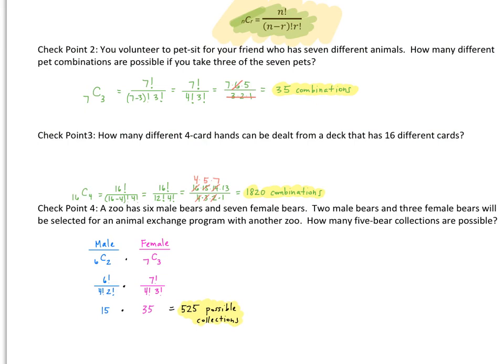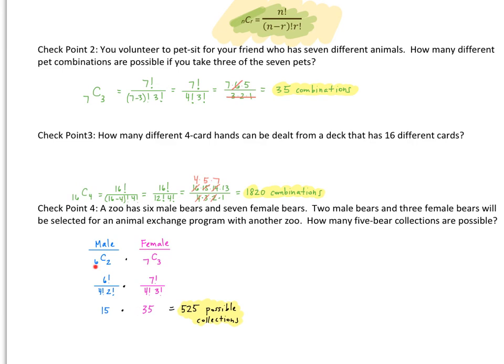This last example is a little bit different because it deals with 2 different combinations. So let's suppose a zoo has 6 male bears and 7 female bears. 2 male bears and 3 female bears will be selected for an animal exchange program with another zoo. How many 5-bear collections are possible? So what we need to do is make a combination for the males, and make a combination for the females. And then we're going to use the counting principle to multiply those together.